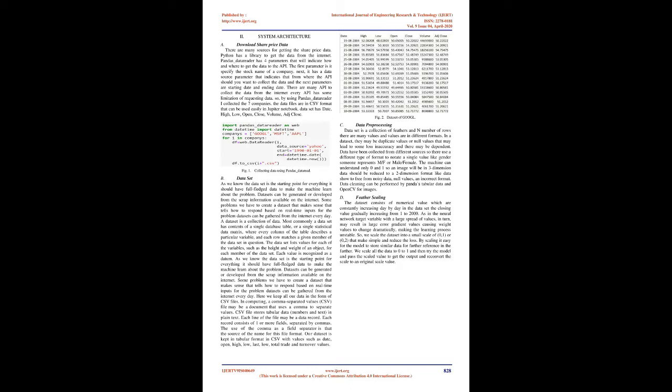System architecture. Download share price data. There are many sources for getting the share price data. Python has a library to get the data from the internet. Pandas_datareader has 4 parameters that indicate how and where to get the data from the API. The first parameter specifies the stock name of a company. Next, there is a data source parameter that indicates from where the API should collect the data, and the next parameters are the starting date and ending date.